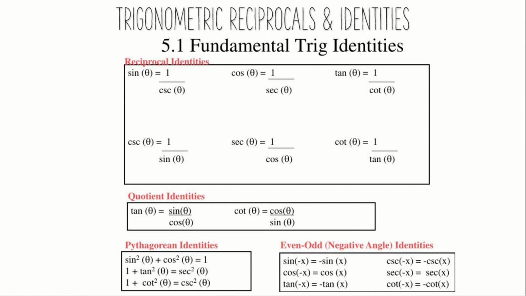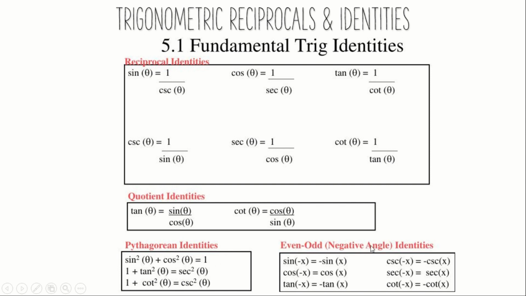Next, the important Pythagorean identities from which we are going to solve many problems. First one is sin square theta plus cos square theta is equal to 1, which we can arrange in different ways. For example, cos square theta is equal to 1 minus sin square theta, or sin square theta is equal to 1 minus cos square theta. These are three identities which we can shuffle here and there. The second identity is 1 plus tan square theta is equal to secant square theta, and the third one is 1 plus cot square theta is equal to cosecant square theta.